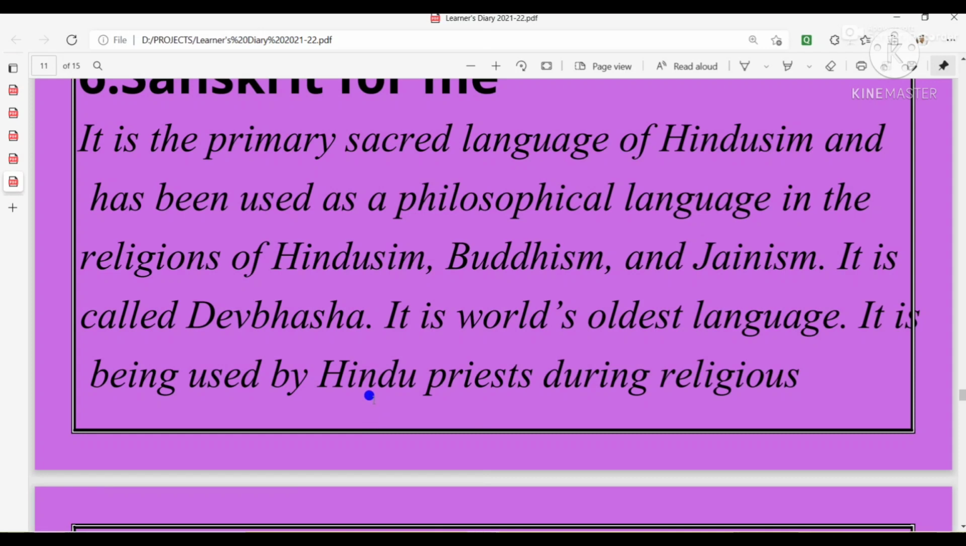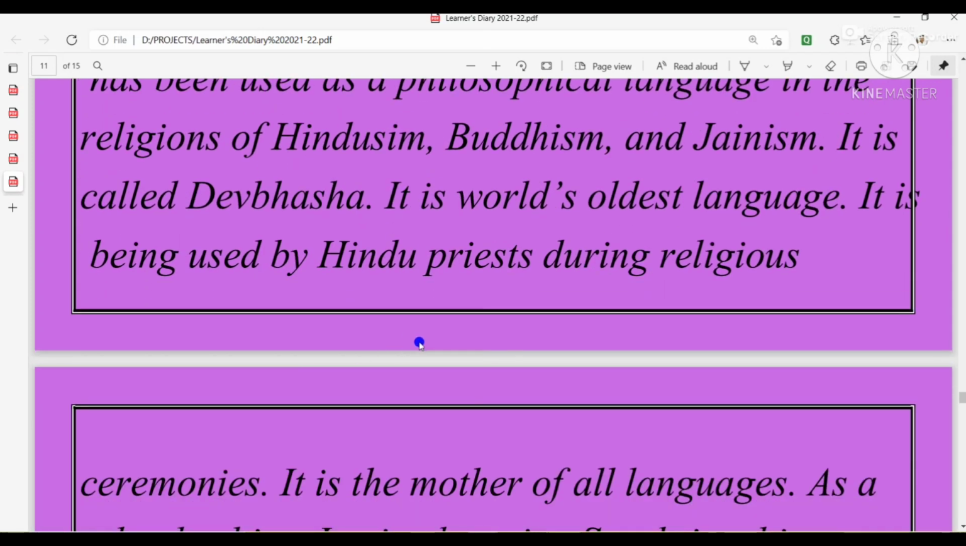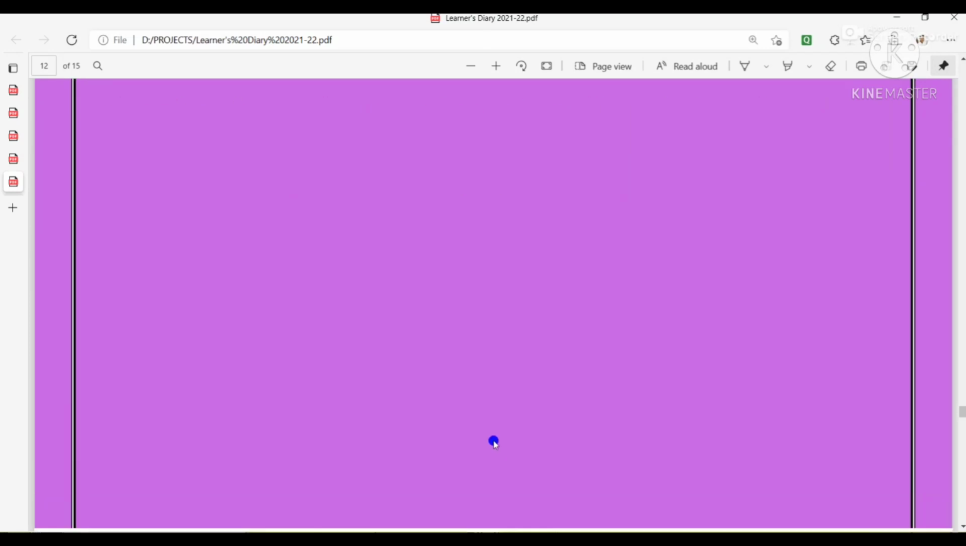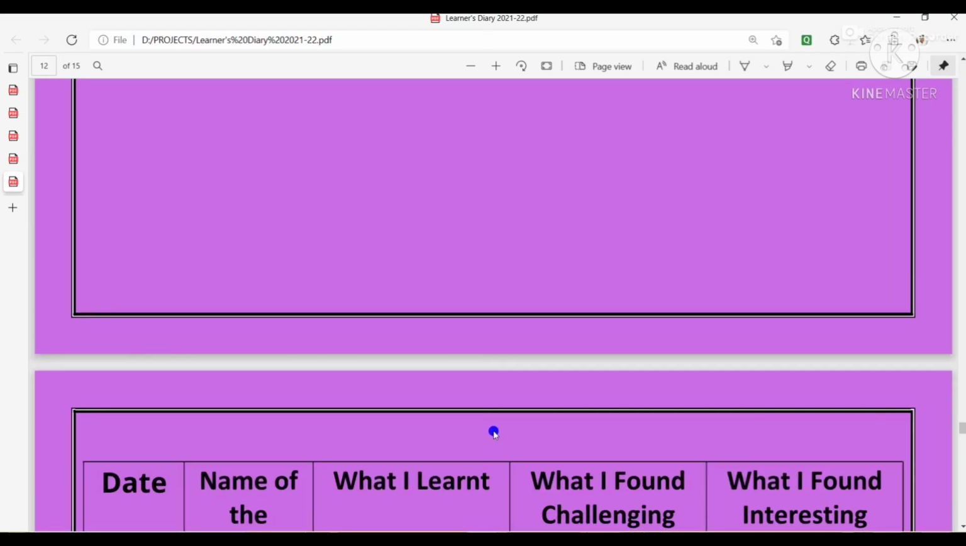It is the world's oldest language. It is being used by Hindu priests during religious ceremonies. It is the mother of all languages. As a school subject, I enjoy learning Sanskrit. Like that, you can write your own opinion regarding all the subjects.